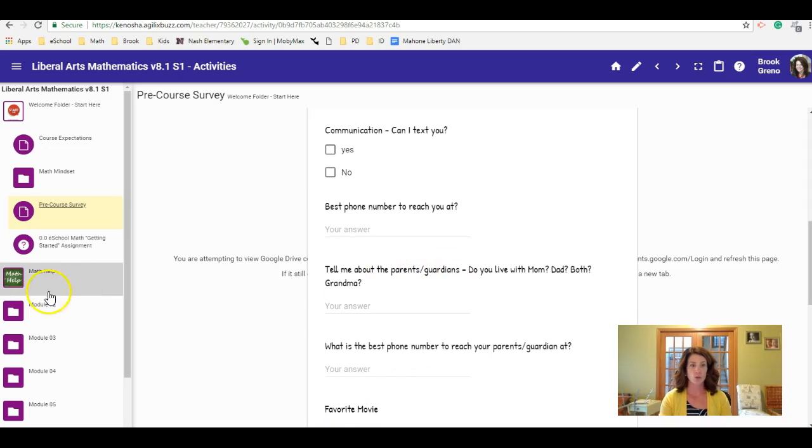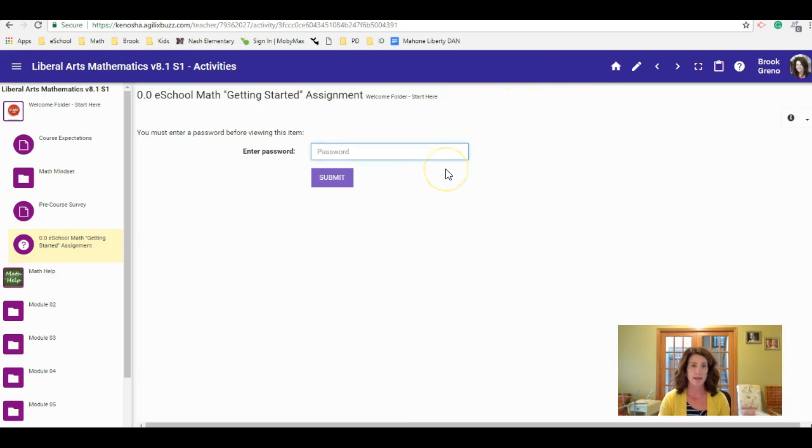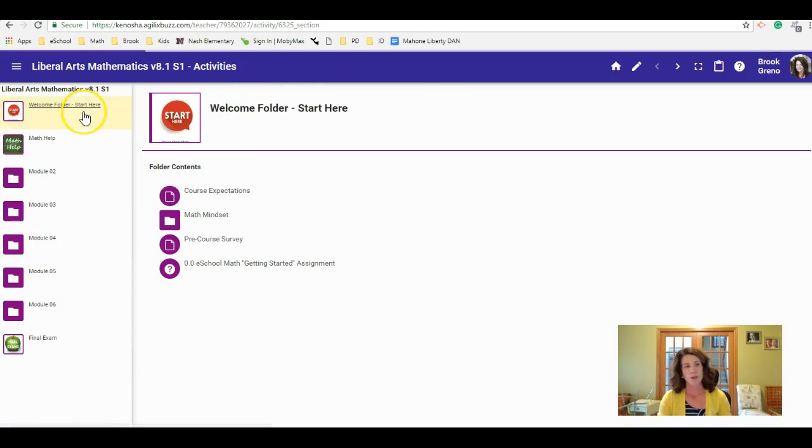Once you submit this Google form, you're going to get that password. It's kind of like my key that you have done the survey, and then you will be able to go to this assignment. This is just a true or false assignment. When you start it, you can enter that password in, and you're good to go. Once you're done with that, you are ready to start your first math lesson.